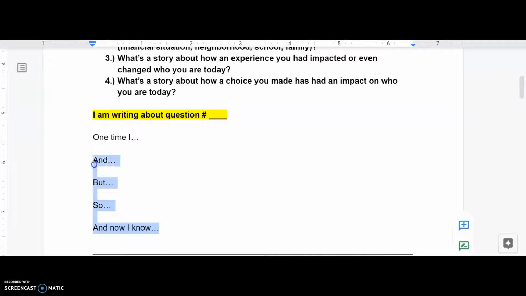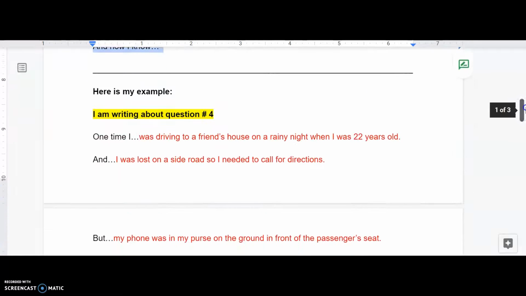So you'll notice these sentence starters here. Think of these almost like the plot chart, but these are transitional phrases. So you're going to start with one time I, finish this with the exposition of your story. And finish that sentence with the rising action. But that should be the climax. So this should be your falling action. And now I know this should be your resolution. So if you scroll down, I give you an example.